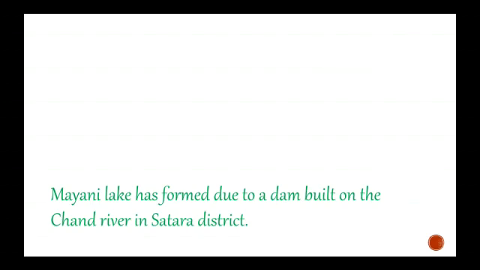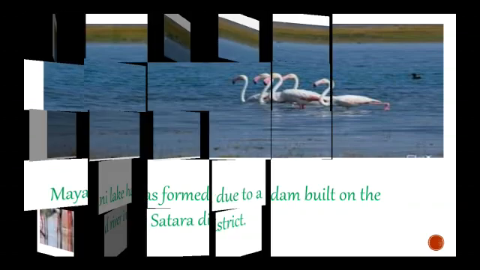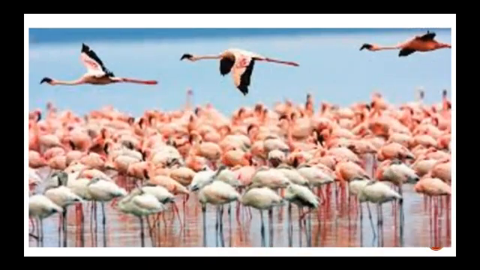Mayani Lake has formed due to a dam built on the Chand River in Satara. Flamingos from the Siberia region in northern Asia migrate into this lake. Now because of this, what has happened? A lake in Satara is formed there, and flamingos, these are birds that come from Siberia.